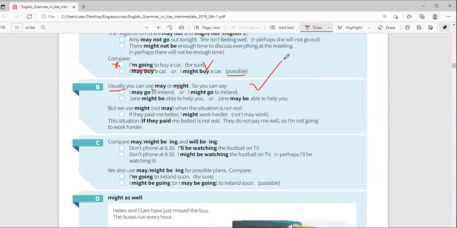This book is funny. It's repeating what we have done, but there's a reason why. They're building a case so that at some point they say something, they say, oh, okay. Jane might be able to help you, or Jane may be able to help you, okay? Or Jane may be able to do what? To help you, yes.